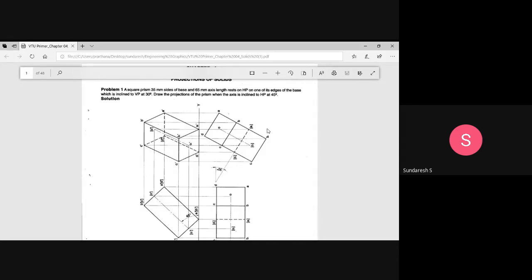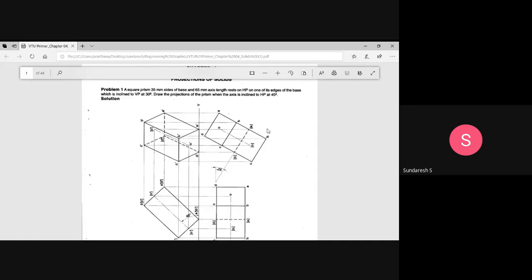Very good students I am talking about. They might have got 40 out of 40 in maintenance, but they have made a very simple mistake just reading the problem. If they take a pyramid instead of a prism, in a 45 marks question, not even a single mark will be given. Be careful. So please read the question carefully. Please come to the conclusion about which is the prism, which is the solid.